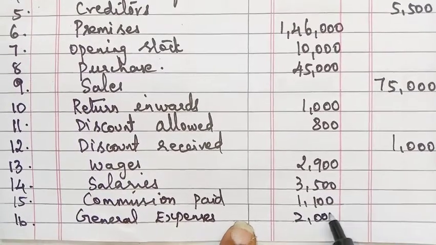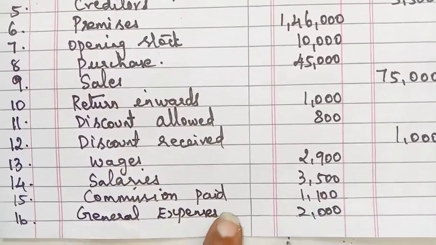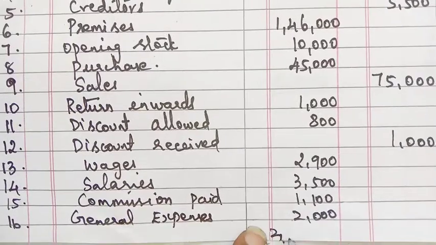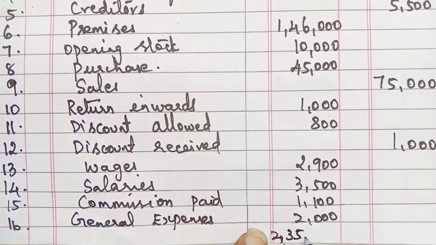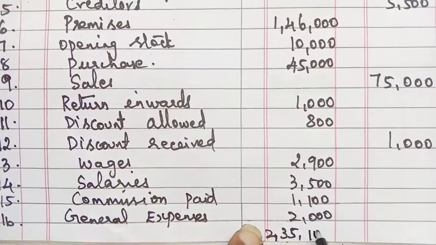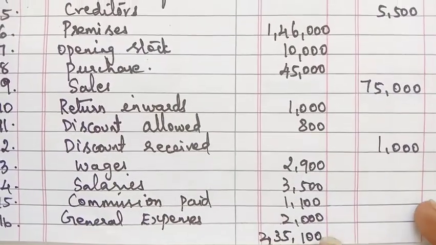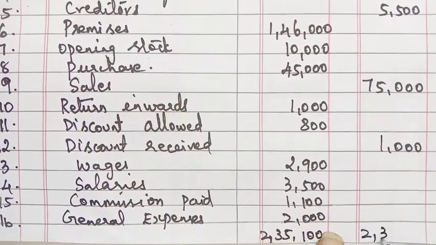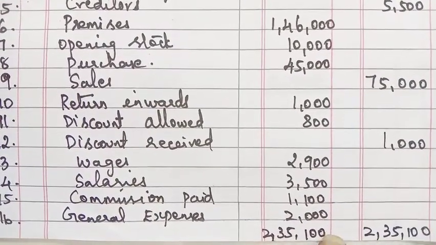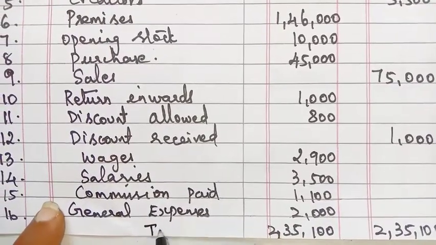2,000. So if you add both the sides, it will come as 2,35,100. Here also, if you add, what is the amount? 2,35,100. So both the sides are equal, you write it as the total.